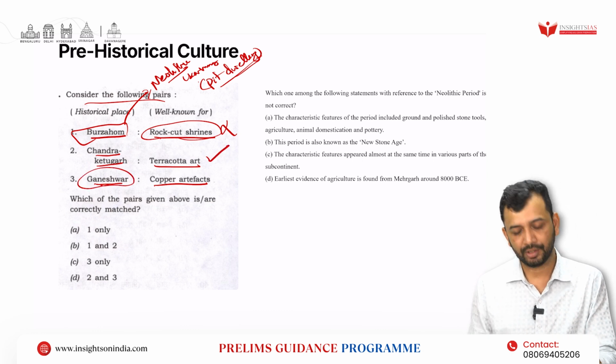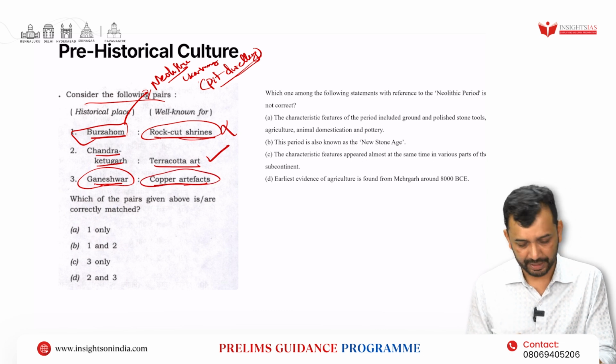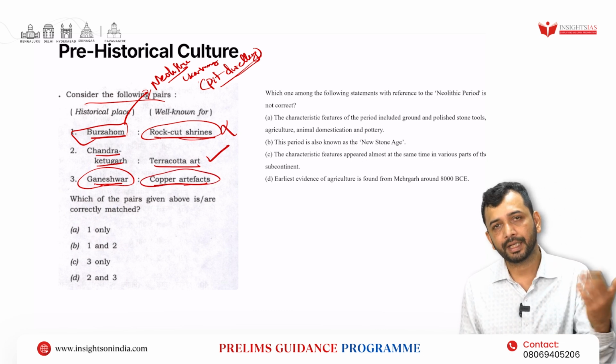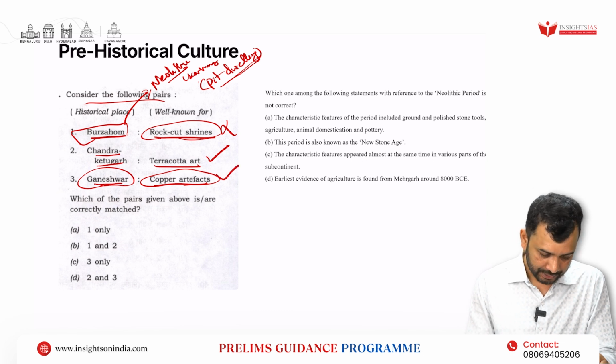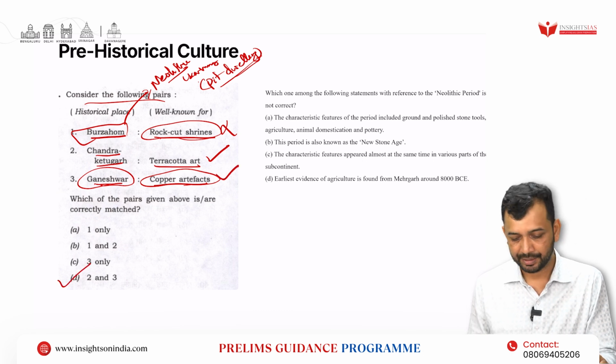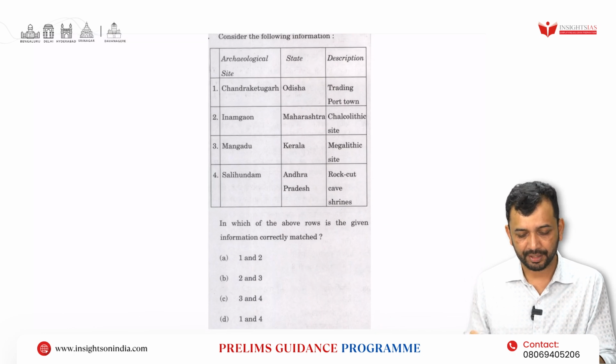Ganeshwar, again located in Rajasthan, is known for copper mining, and it used to supply the copper during the Indus Valley civilization as well. So, this is also correct. So, the answer will be 2 and 3. Now, this is one question that has been asked in UPSC, and this is another question.